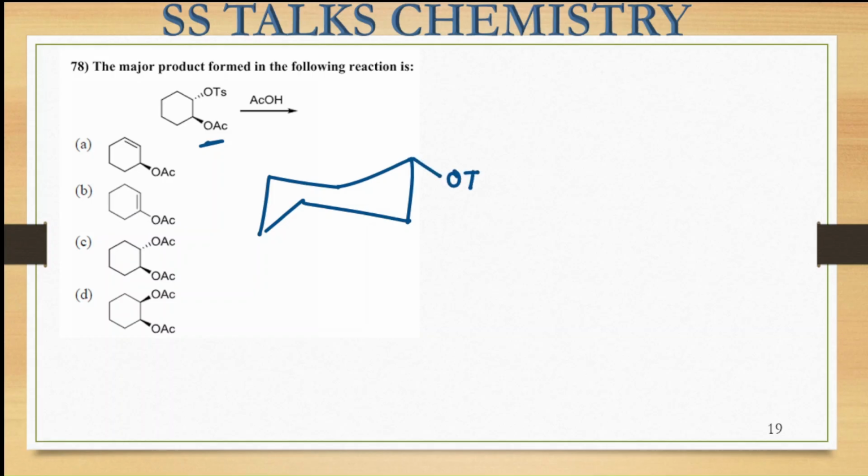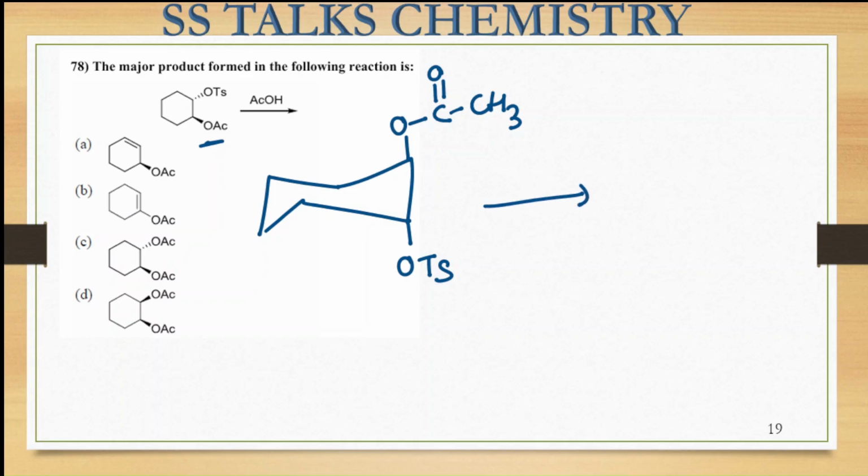So we can say that, or we can do it in this manner also, that on this side you have the presence of the OAc, which is OC double bond O and this CH3 group, and on the below side you have the presence of the OTs. So in the chair conformation we are going to get this substrate, right?